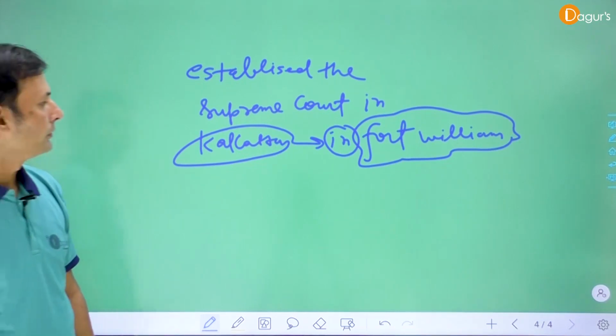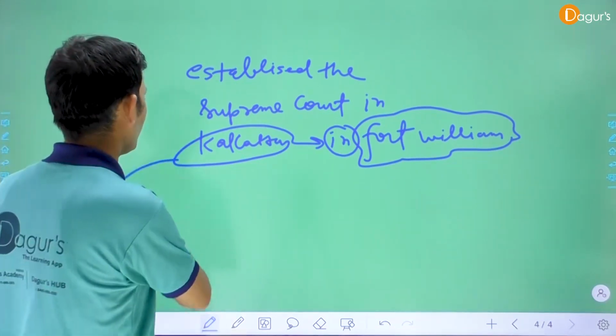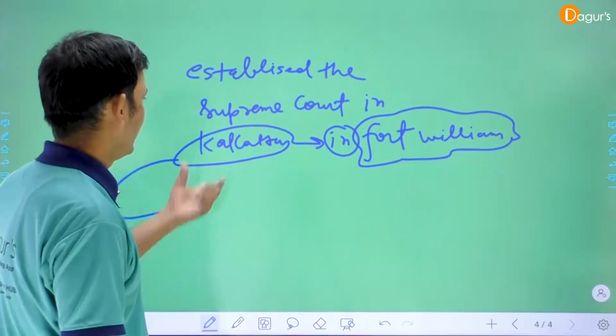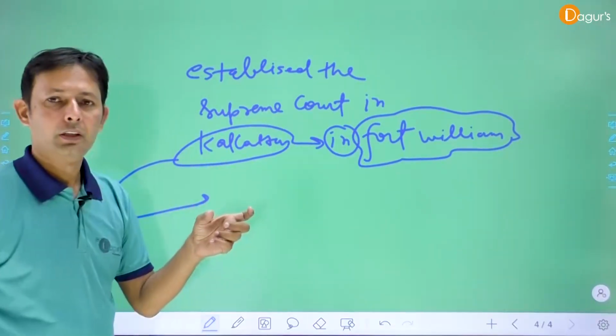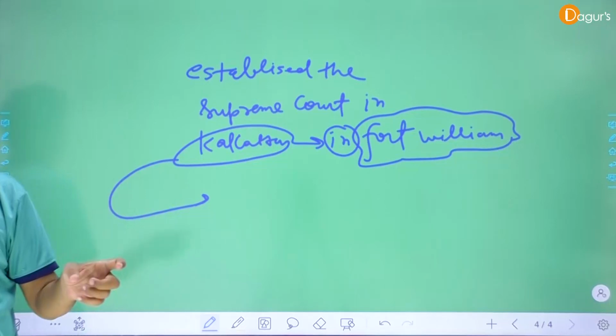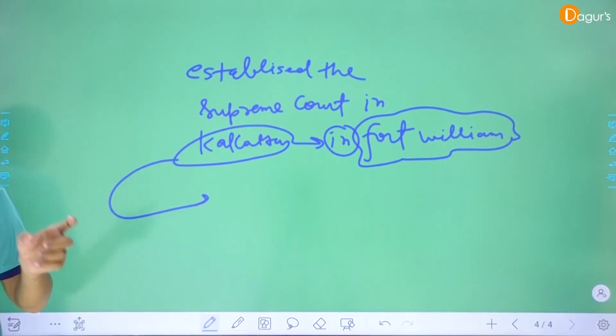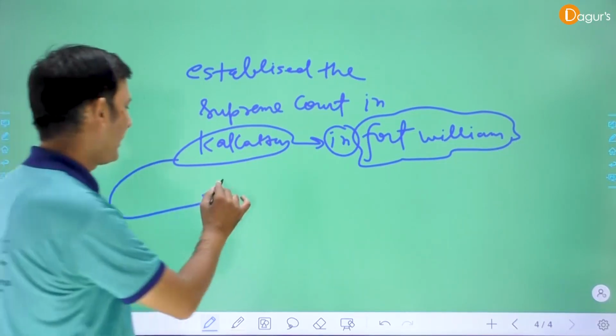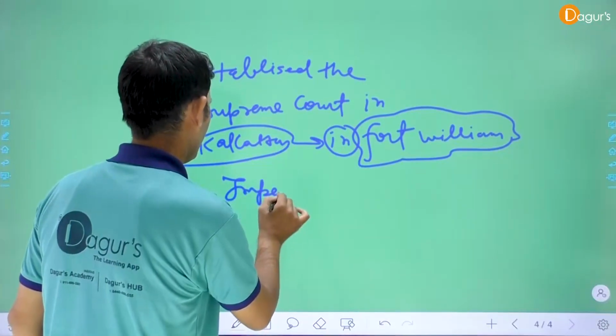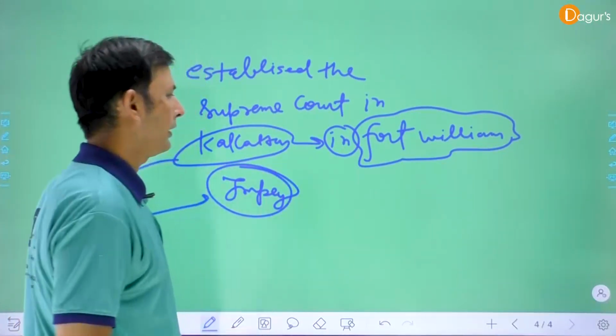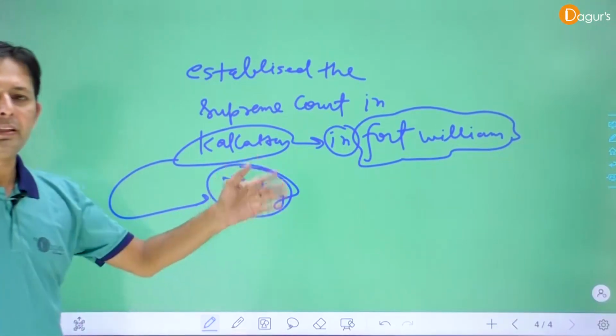And they also established the Supreme Court in Kolkata, in Fort William, and the first justice of the Supreme Court in Kolkata was Impey.